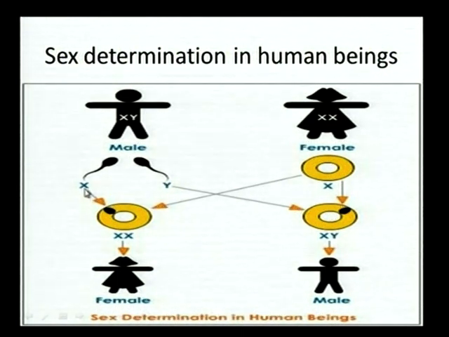If the sperm carries an X chromosome and fertilizes the ovum, the condition will be X and X, so the baby will be born as a female. Or else if the sperm contains a Y chromosome and fertilizes the ovum, then the condition will be X and Y, so the baby will be male.